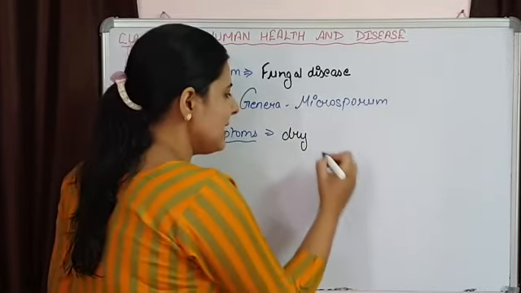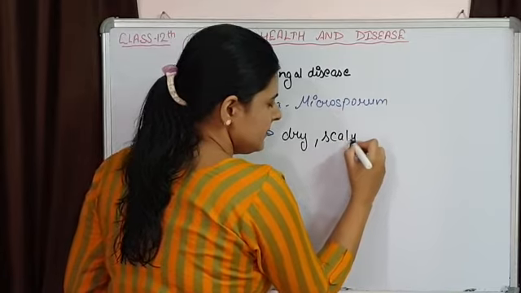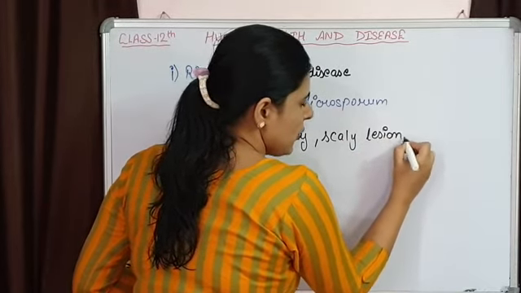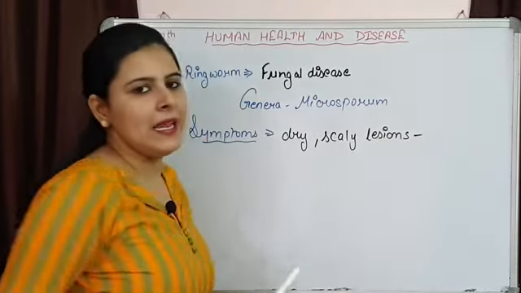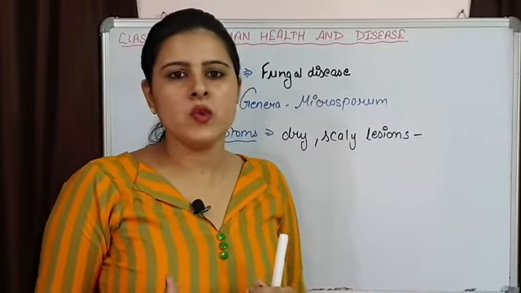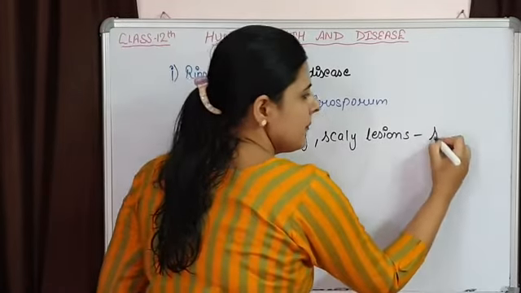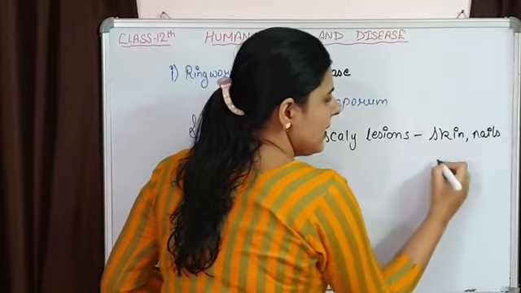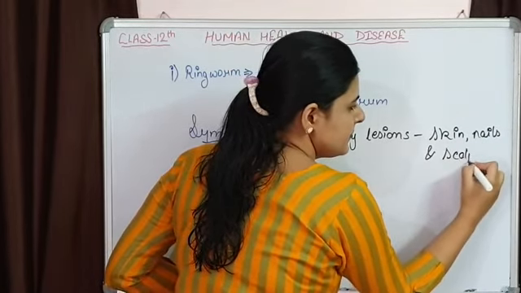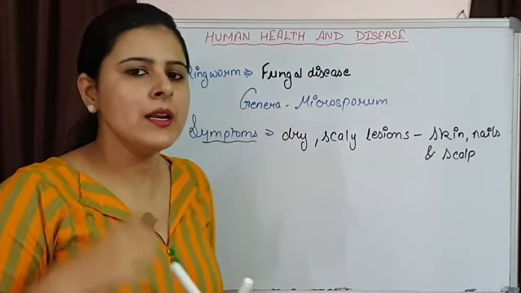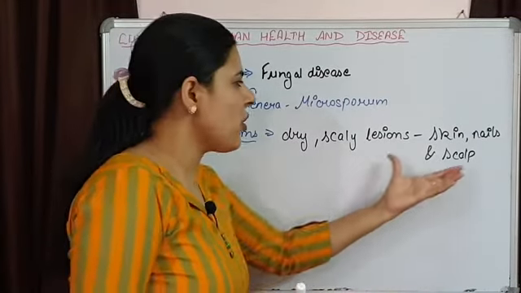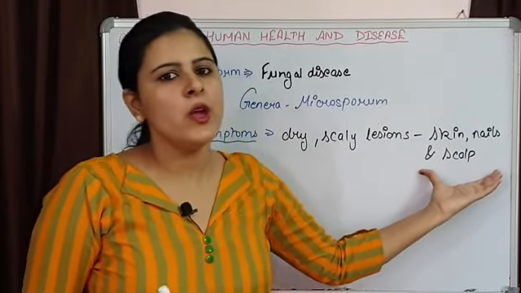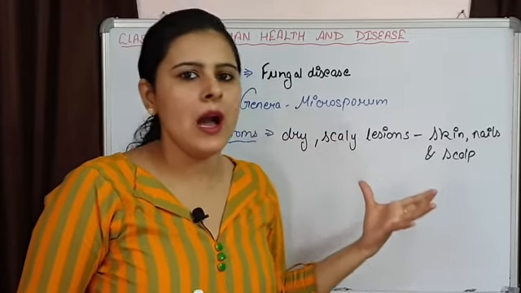There are scaly lesions on various parts of the body, most commonly on the skin, nails and scalp, under our hairs. So these are the common areas of our body where ringworm is going to occur.